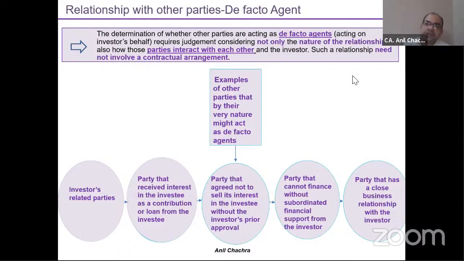The other 20% holding company or my agent company can't take decisions independently. They have to give acceptance of my decisions, right? So these are the factors we need to see, whether the other company or other agent, in which we can say that the de facto agents are fulfilling this control model or not, right? So that's why this is a very important thing, just to apply the power position or the control model position.